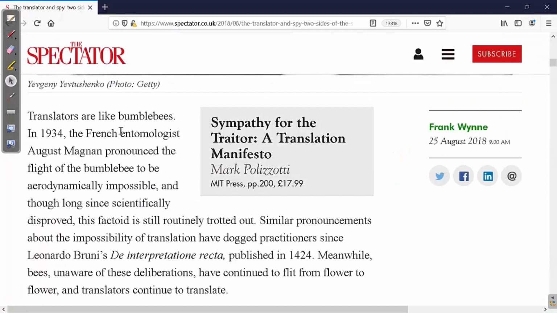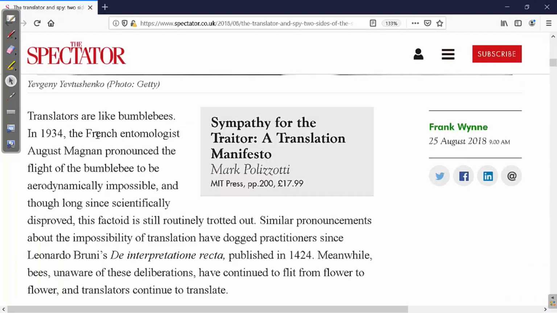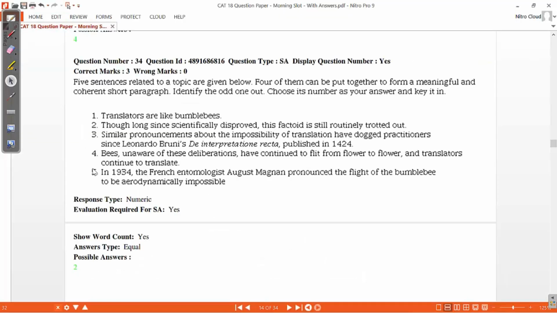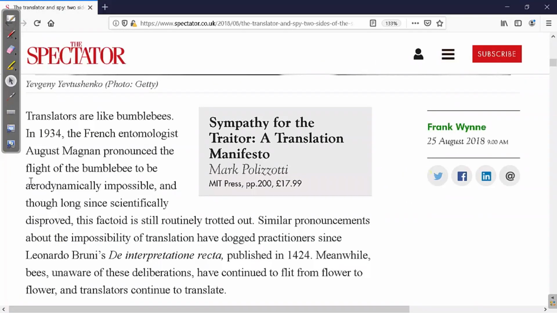So there is this exact paragraph: translators are like bumblebees. That's the first sentence of that paragraph. The second sentence is, "In 1934, French entomologist Auguste Magnan pronounced the flight of the bumblebee to be aerodynamically impossible." And you find that here. That's the second sentence, right there. Perfect. And now it says, "And though long since scientifically disproved, this factoid is still routinely trotted out."